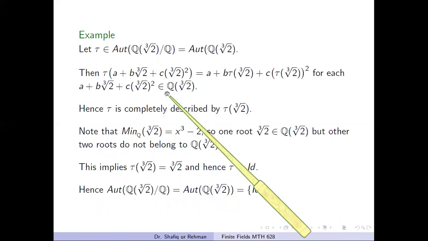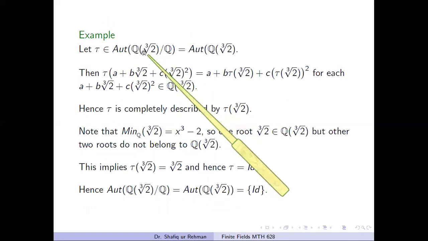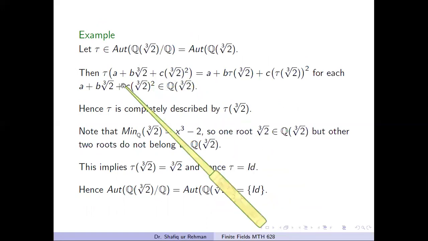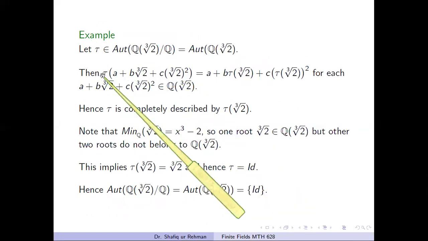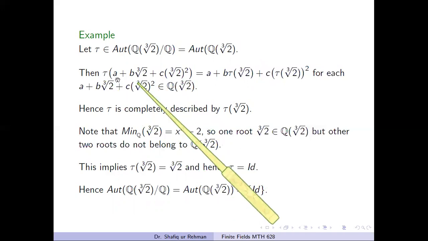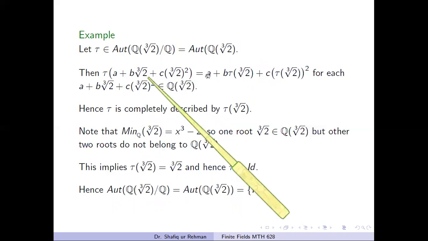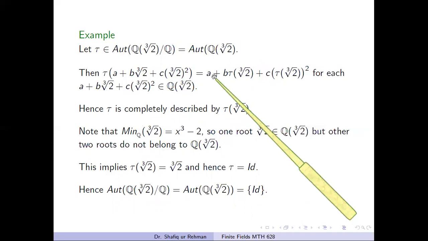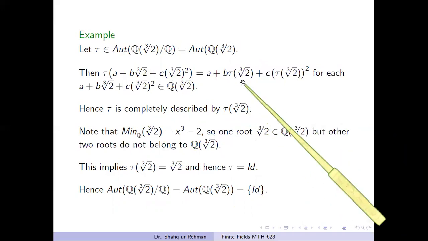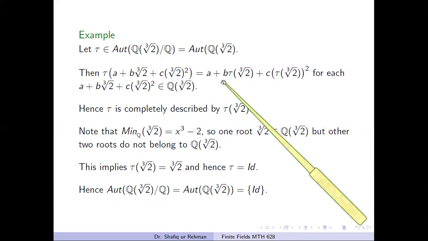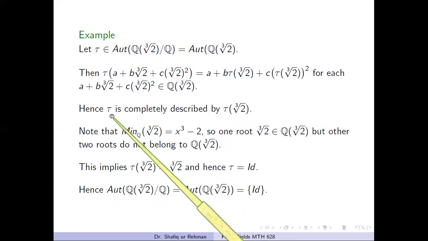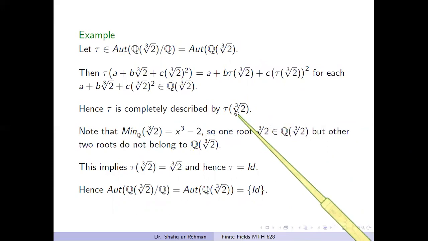Now see another example. If we take the field Q(∛2) over the field Q, then as we know, the element of this field can be described in this way. If we apply this automorphism tau, then by the property of automorphism, tau can be performed in this way, and because tau fixes the elements of Q, we get this one. From this equation, we observe that tau is completely described by the image of ∛2.